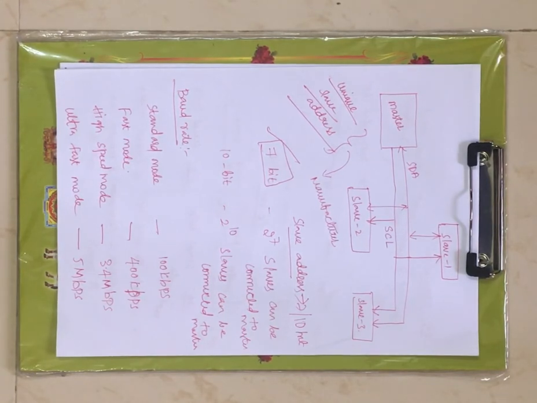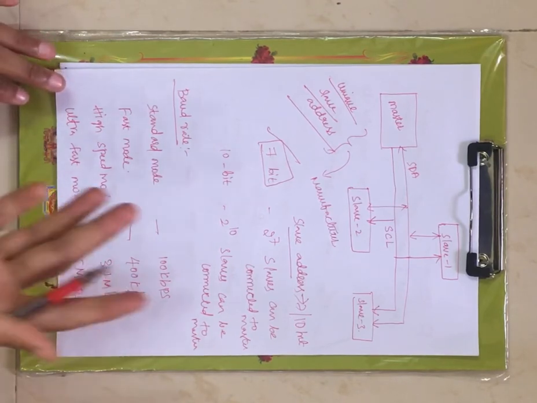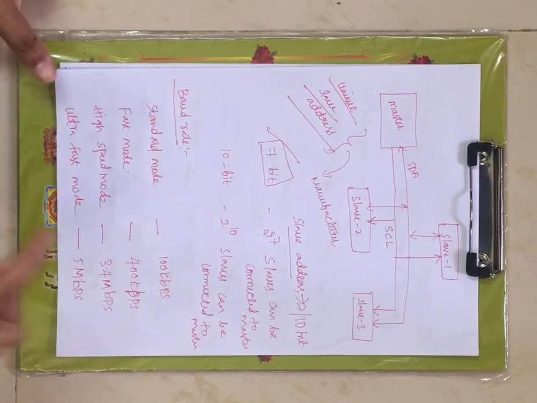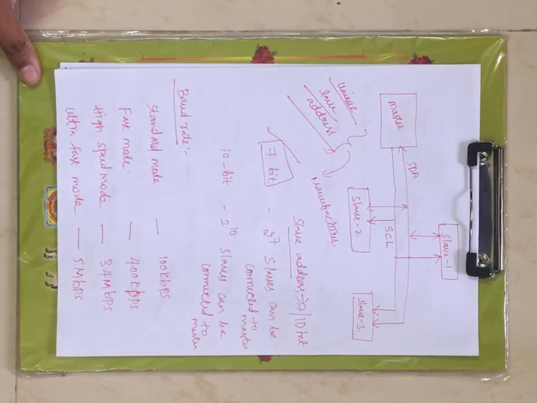Now this is about the baud rate of the I2C inter-integrated circuit protocol, right? Now let me briefly explain. Till now we have seen a master with a single slave, communicating master with a single slave. Now this is the structure of communication of a master with n number of slaves.